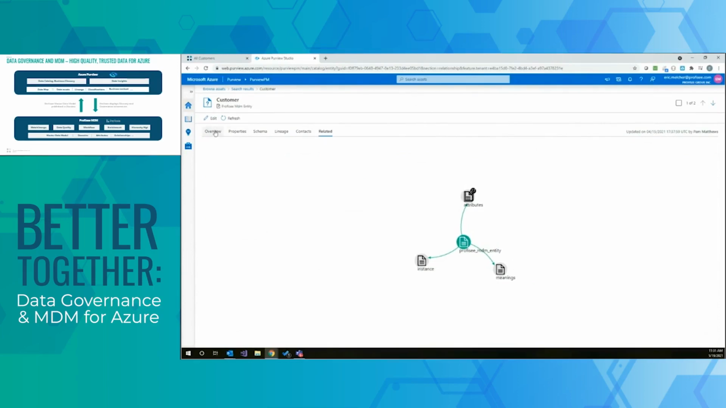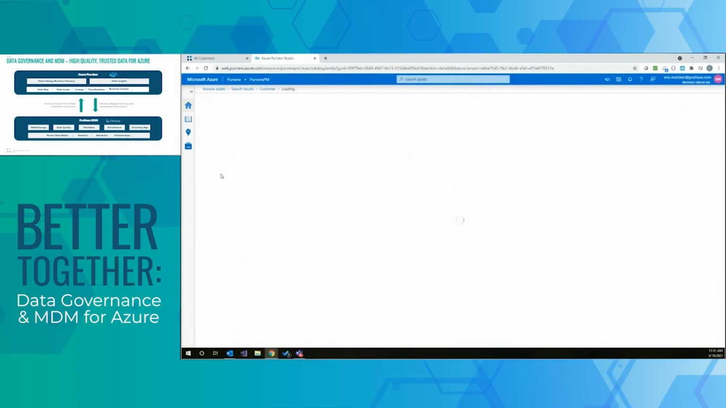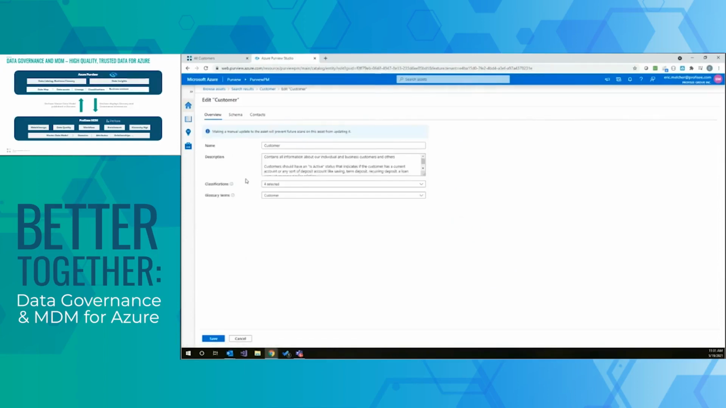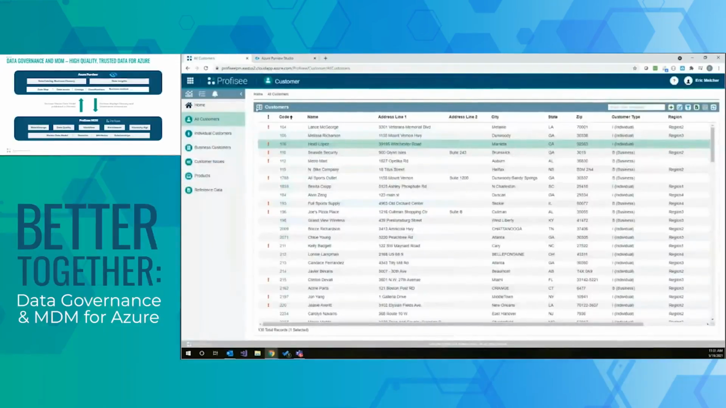So all of this information is now natively available within Purview. From a governance perspective, we can edit this information, we can go in and perhaps modify the description or add a new classification, et cetera. And all of this information is captured within Purview. So now, with that complete, and Profisee participating in governance, what we can now do is pivot back to Profisee and show how we're exposing that information back to the data steward.